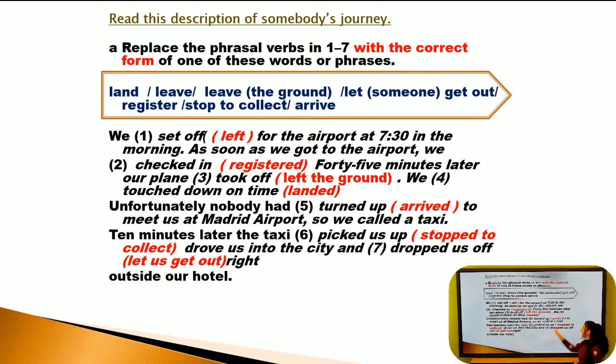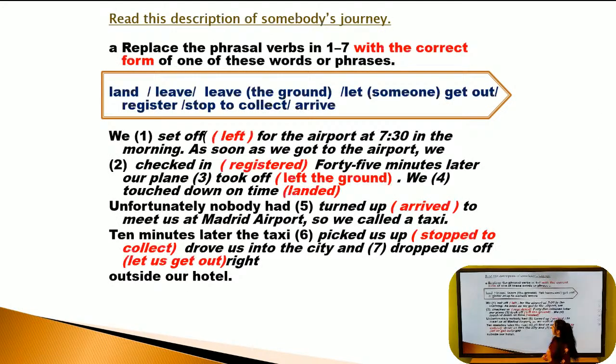Okay? Look at this please. We set off for the airport. Set off is a multi-word verb, okay? It equals left. Phrasal verb equals left, it's set off, for the airport at 7:30 in the morning.